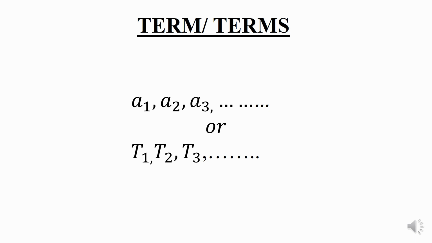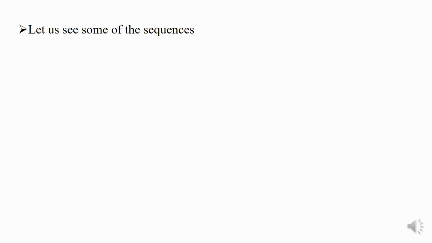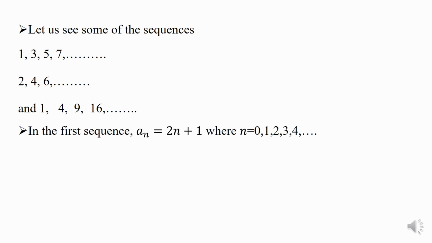Now let us see some sequences like 1, 3, 5, 7 and so on, 2, 4, 6 and so on, and 1, 4, 9, 16 and so on. In the above sequences, we can describe a sequence by writing an algebraic formula. Coming to the first example, they are all a set of odd numbers. We all know very well that the general form of an odd number is 2n plus 1, where n is equal to 0, 1, 2, 3, 4 and so on.